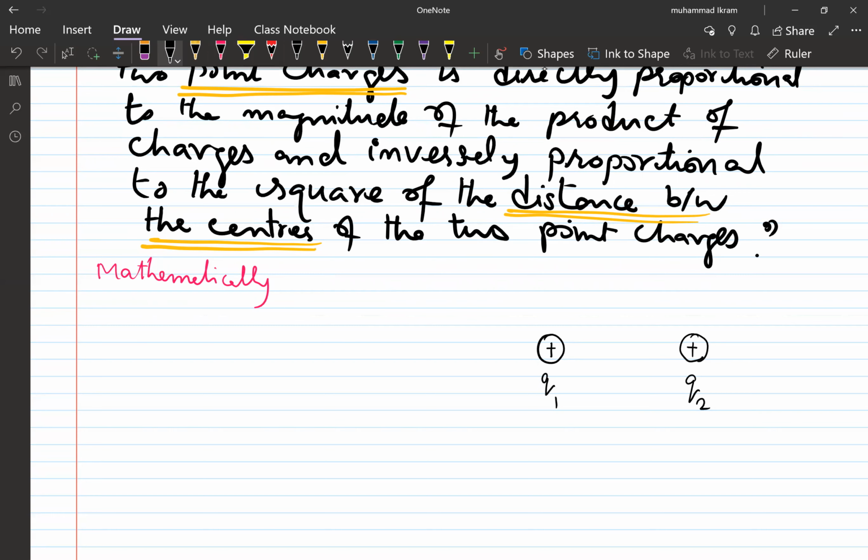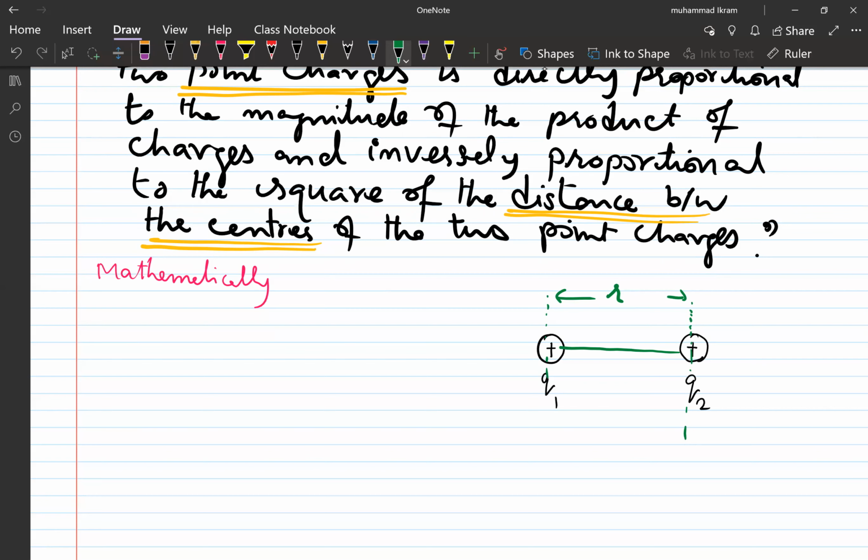Two charges are said to be point charges if the distance between them is smaller than the dimension of each charge. Now, if these two charges are separated at a distance r, this is the distance between their centers. The distance between the two charges is this distance r.